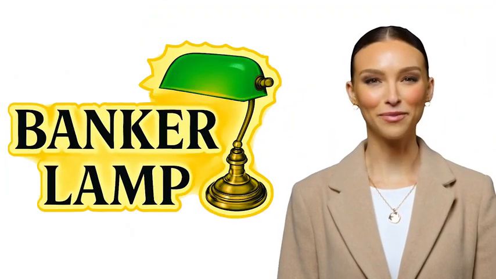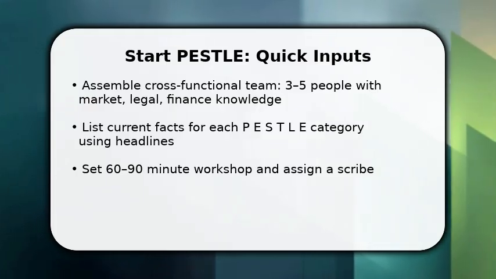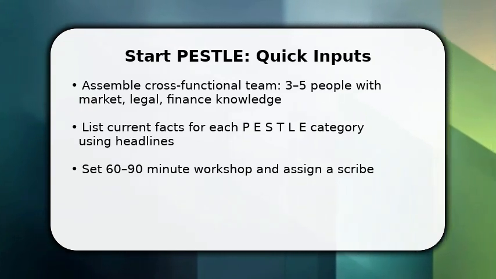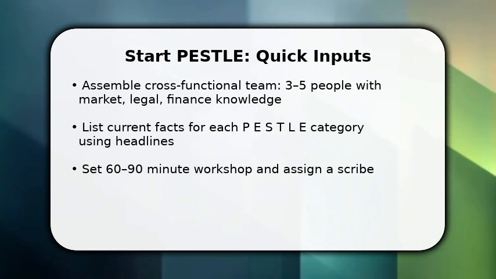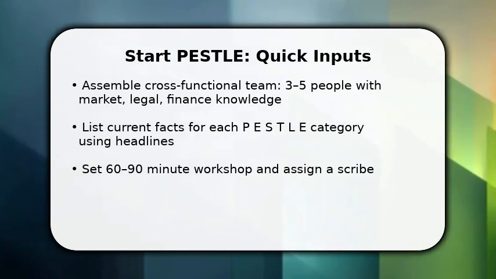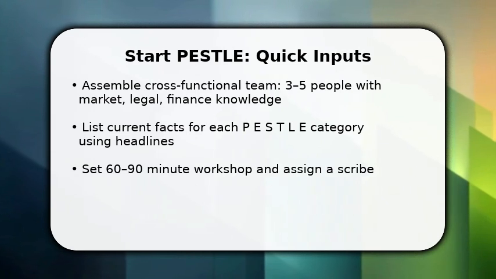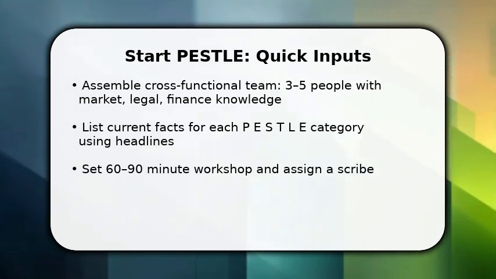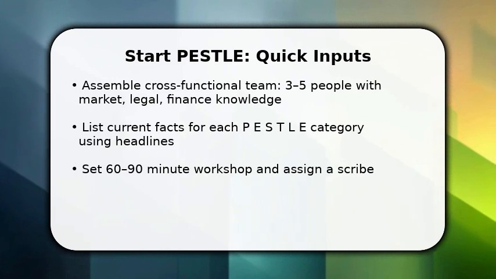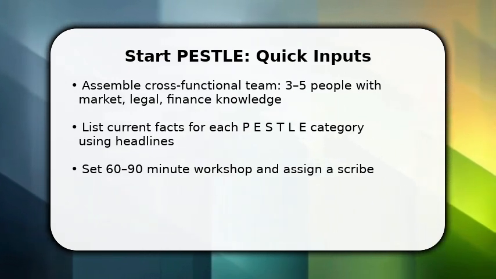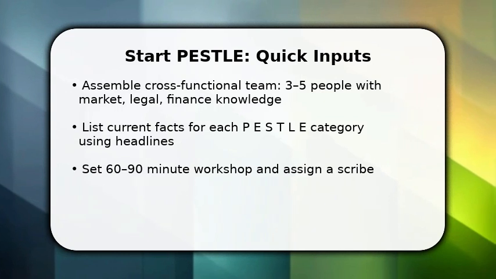Please enjoy the video. You begin by gathering the right people and data. That matters because PESTLE depends on diverse perspectives. First, call a short workshop with 3-5 stakeholders and a scribe. Next, quickly capture one-line facts under political, economic, social, technological, legal, and environmental categories. Do not deep dive yet.